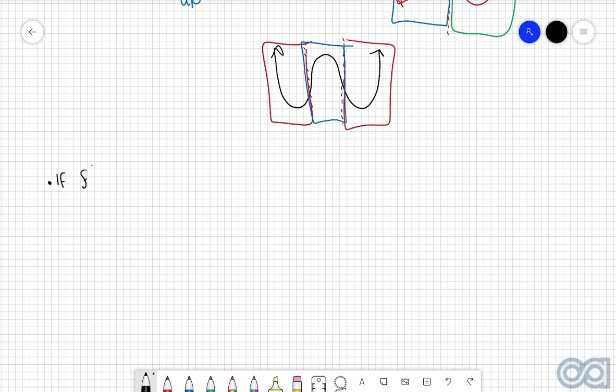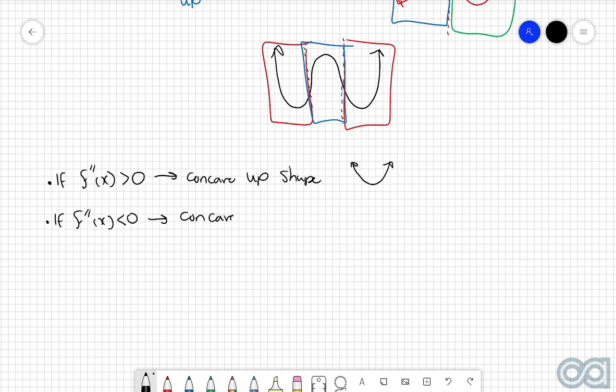If the second derivative, so f double dash of x, is greater than 0, then we get a concave up shape. So in other words, it's going to have this kind of curvature here. If f double dash of x is less than 0, then we're going to have a concave down shape.